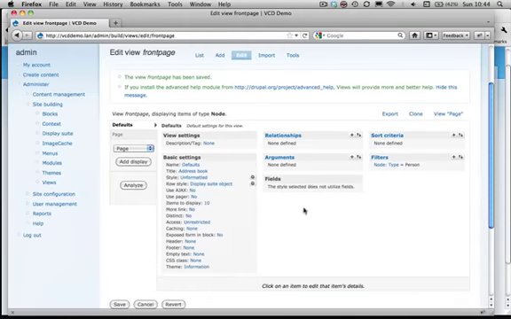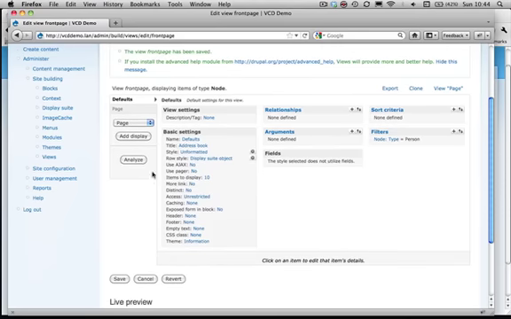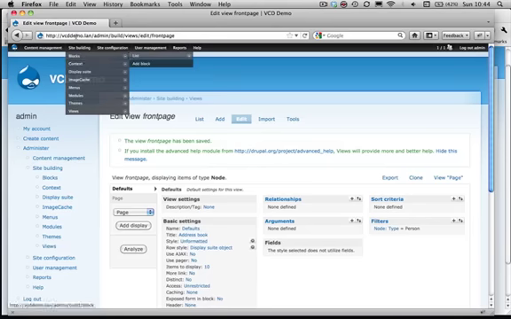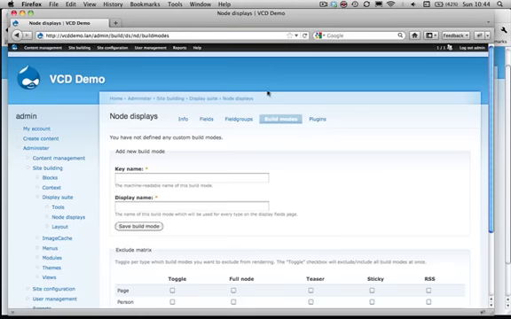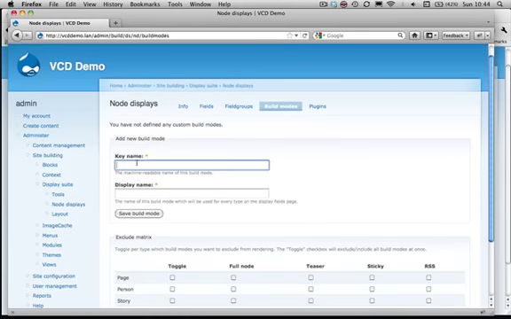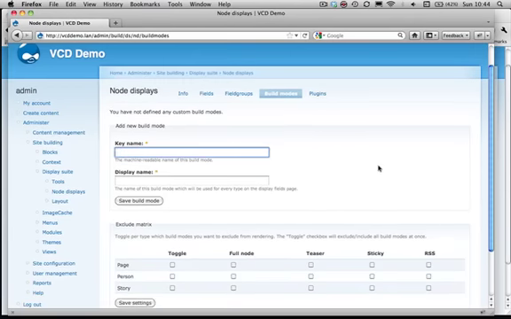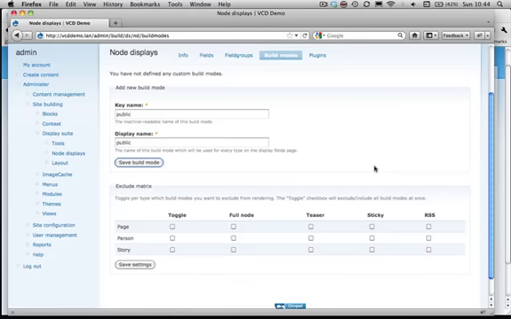In a normal setup, you're probably going to add a new display. You're going to have to define a new build mode using node displays build mode. Let's do that first. Add new build mode, for instance, public. Display name public. Save the build mode.